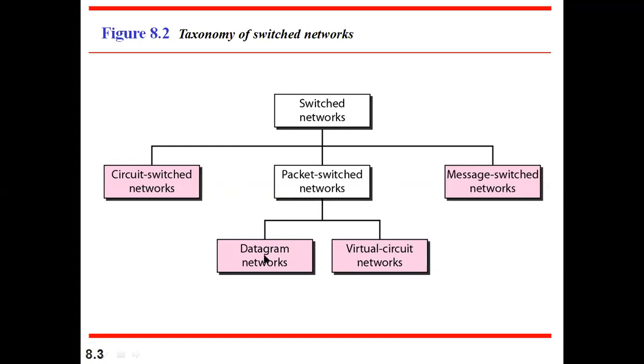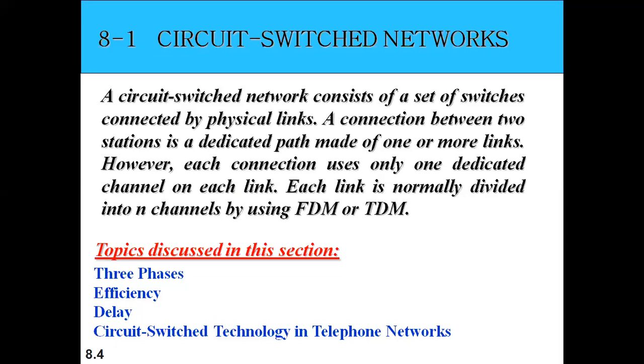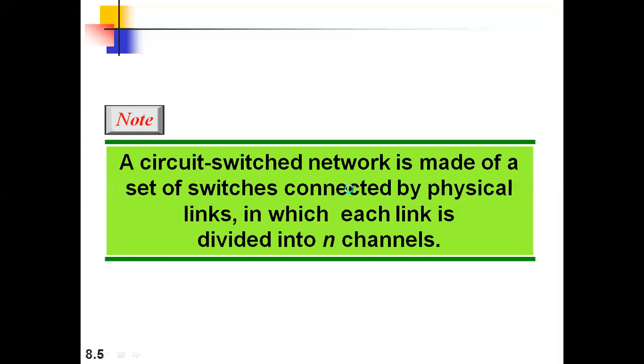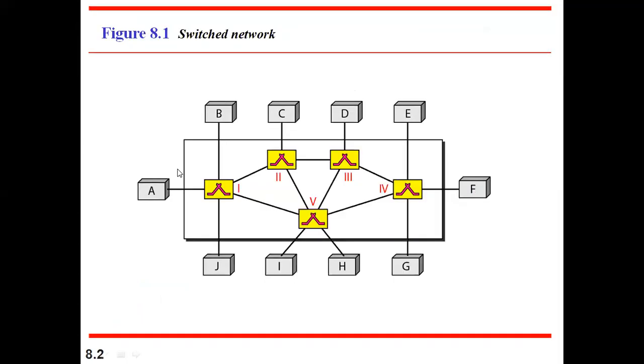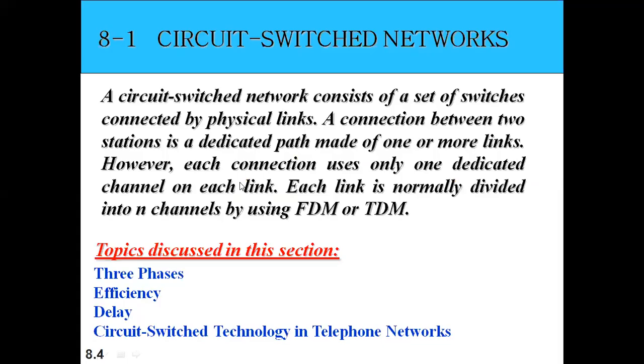So let's go ahead with the circuit switched network. A circuit switch network consists of a set of switches connected by physical links. A connection between two stations is a dedicated path made of one or more links. However, each connection uses one dedicated channel on each link. That is what I said: there will be a dedicated path established between each source and destination in a circuit switch network. If you are using circuit switch, then a dedicated path will be established. That is what is stressed here: a dedicated channel on each link.